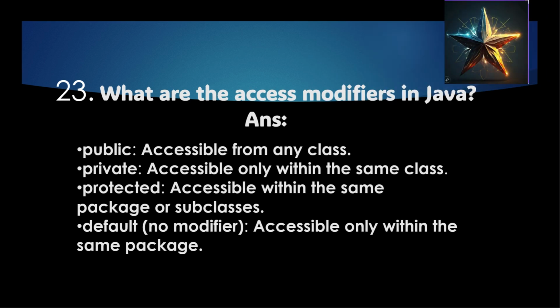What are the access modifiers in Java? There are 4 access modifiers in Java. First is public, that is, it is accessible for any class. Second is private, that is, it is accessible only within the same class. Third, it is protected, accessible within the same package or subclasses even. And last is default.